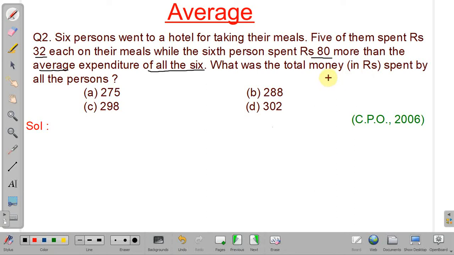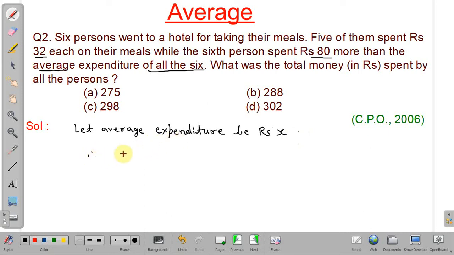So how do we have to solve this? We will assume the average first. Let the average expenditure be rupees x. Okay, average expenditure be rupees x, and this average is for all the six.